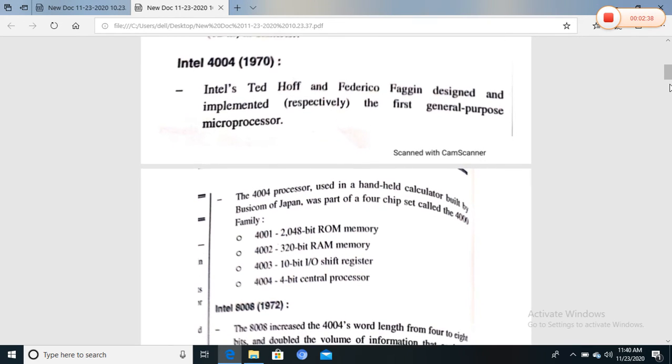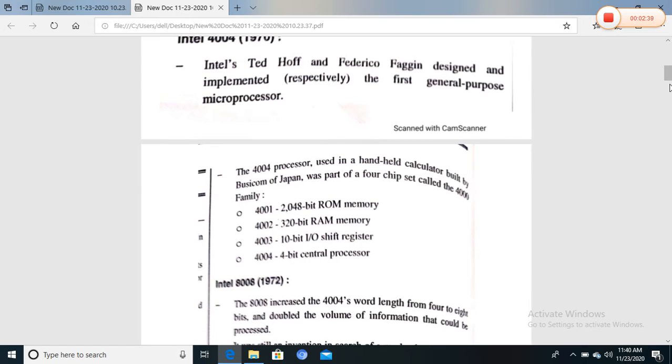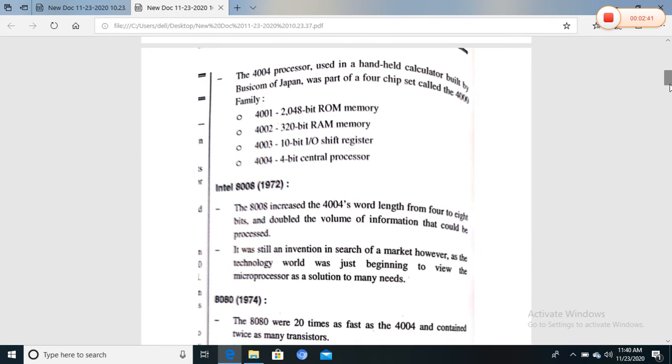Next Intel developed the 8008 in 1972, which increased the 4004's word length.